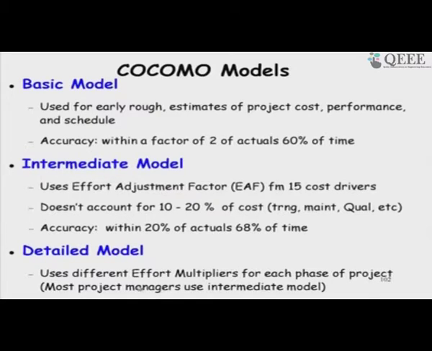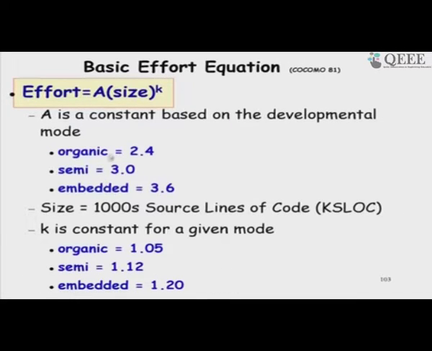variations. And then we have the detailed model where we make a detailed study of the software, different modules and so on. For each one we compute separately and then come up with the full estimation. So, this is much more complex than the basic model and intermediate model, and obviously, if used properly, it will give a more accurate result than the intermediate model. And these are the values he proposed.